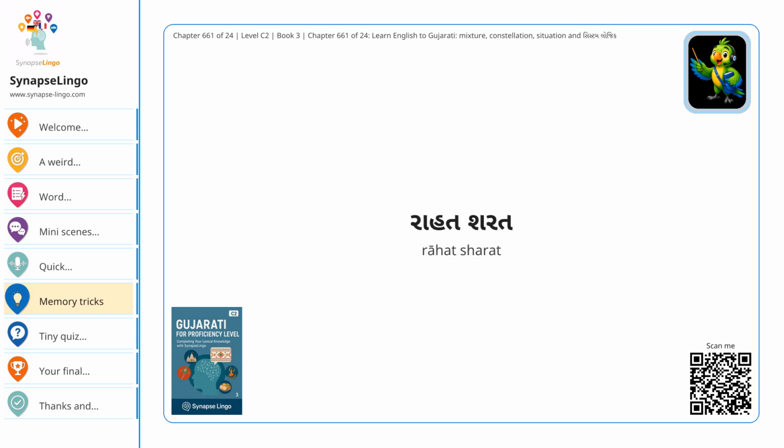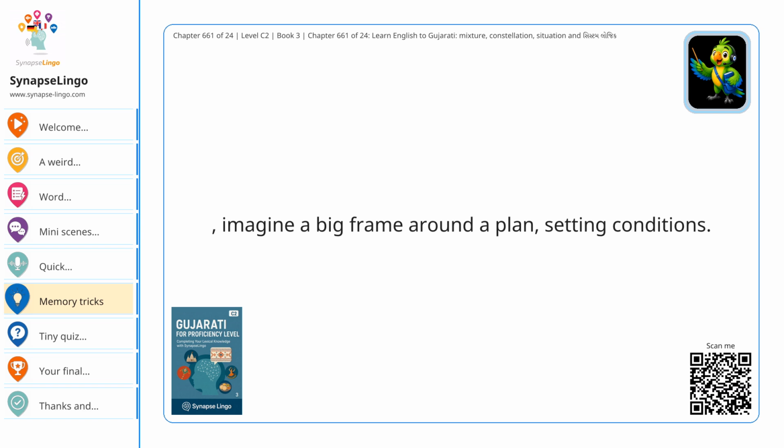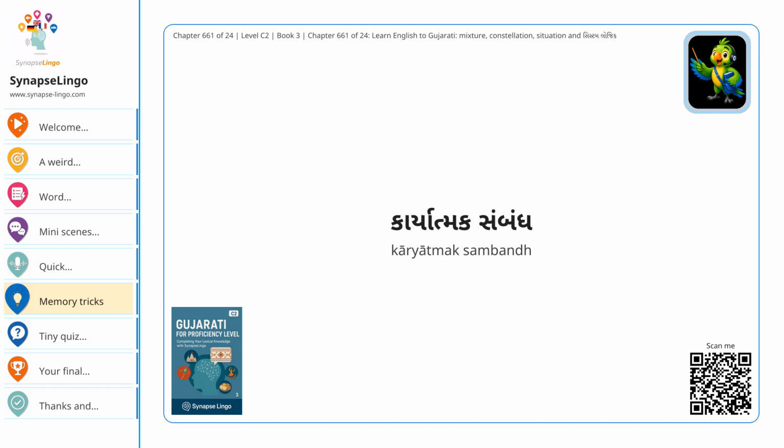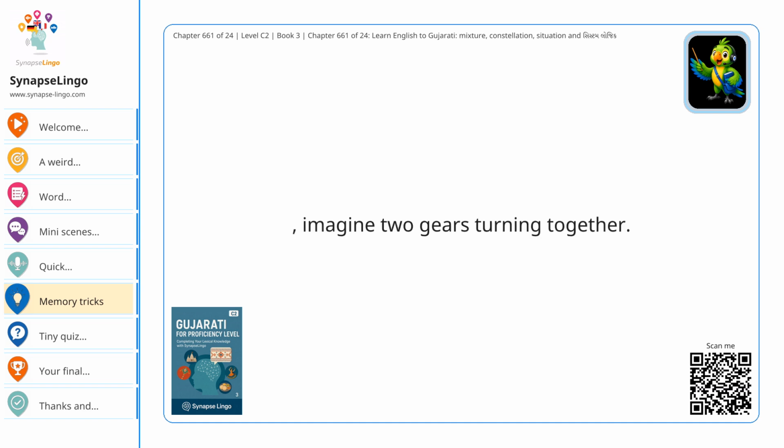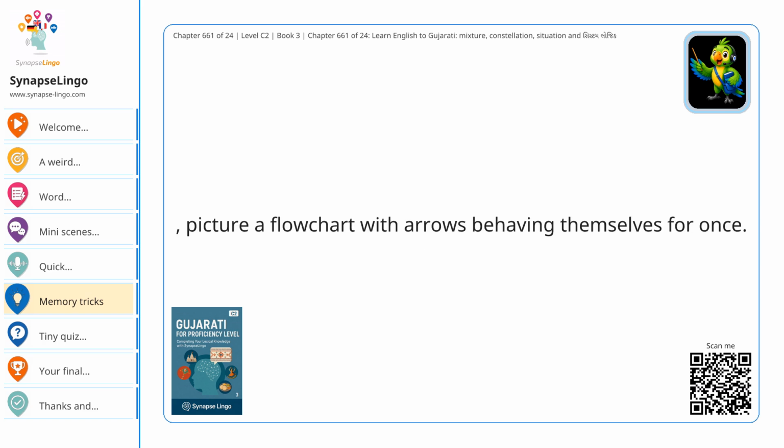राहत शरत: imagine a big frame around a plan, setting conditions. परिमाण: picture a control knob on a machine. कार्यात्मक संबंध: imagine two gears turning together. सिस्टम लॉजिक: picture a flowchart with arrows behaving themselves for once.